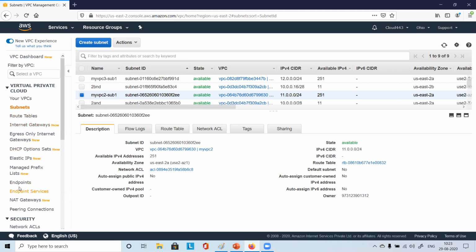So DHCP option sets, you are familiar, right? Here you see you have the DHCP option sets option in the left side on the VPC dashboard itself, right? You have VPC, subnet, route table, and below that internet gateway, egress only internet gateway, then DHCP option sets. You're familiar with this, right? Please confirm. DHCP option set.